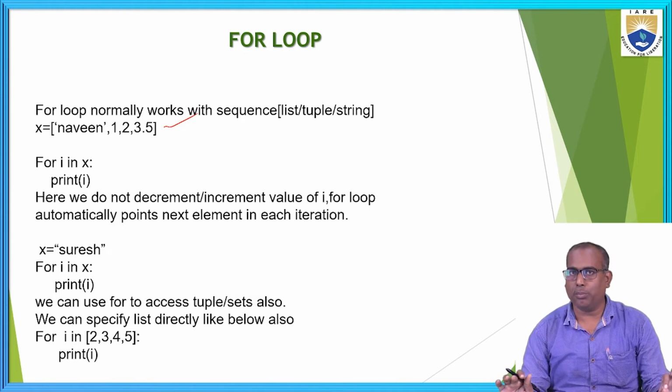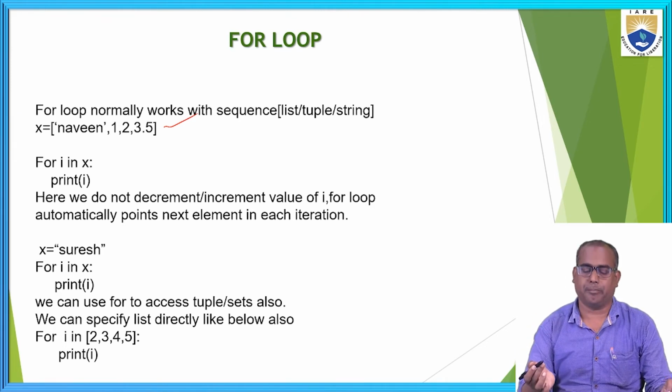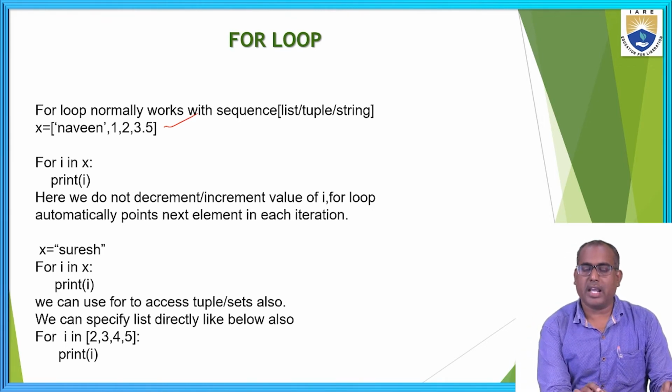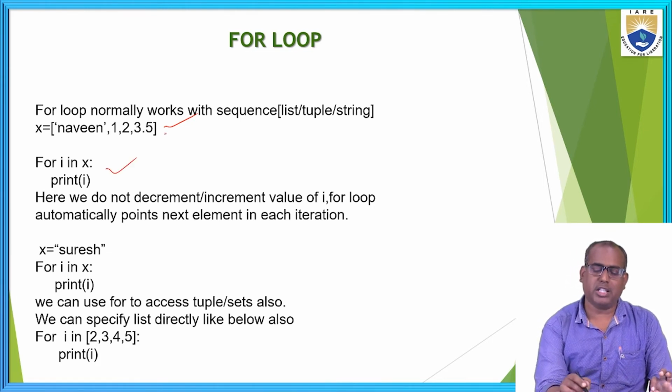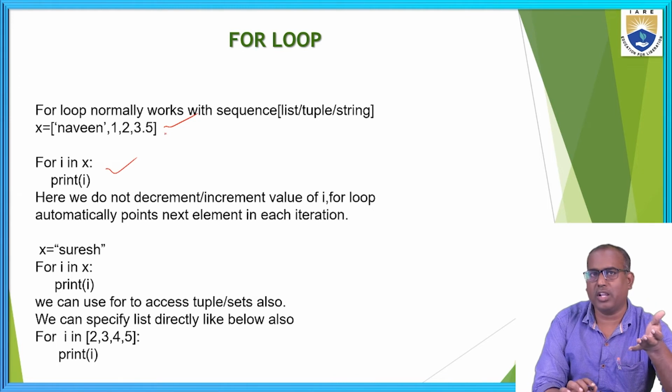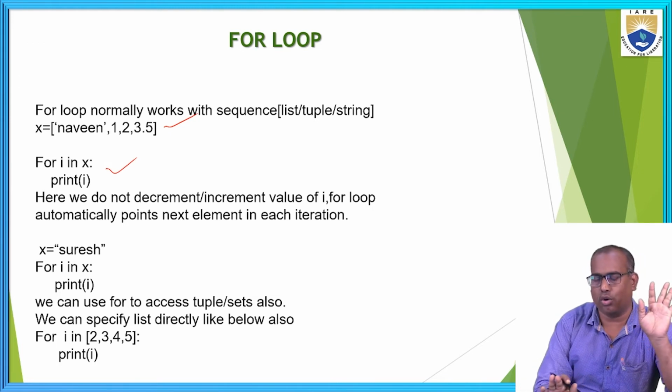But in for loop, that incrementation happens automatically to point to the next element. Here, for I in x, I am not incrementing anything. That increment to point to the next element happens automatically. We are not doing anything in the for loop.